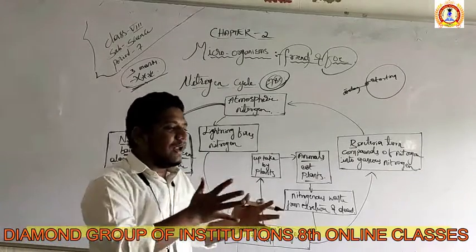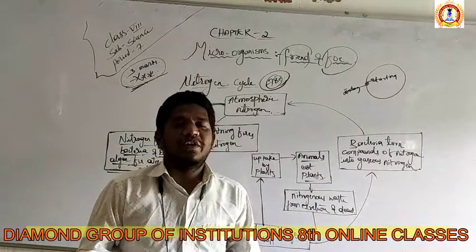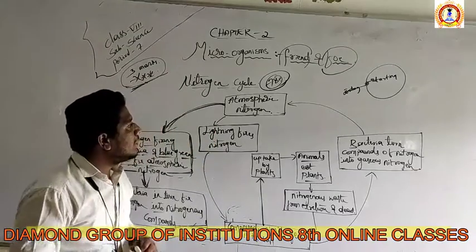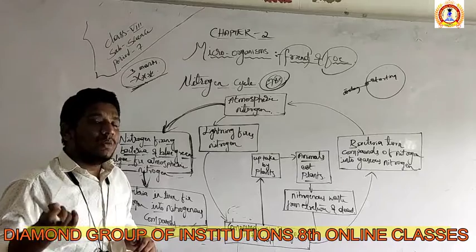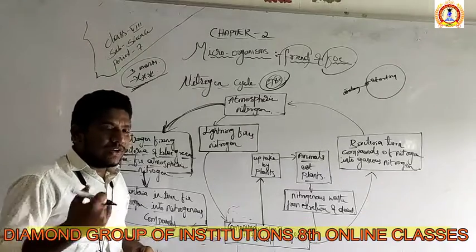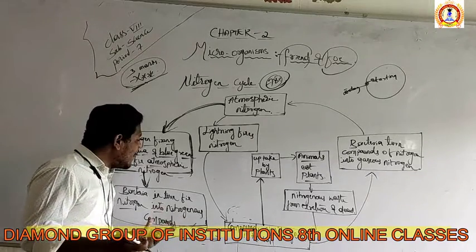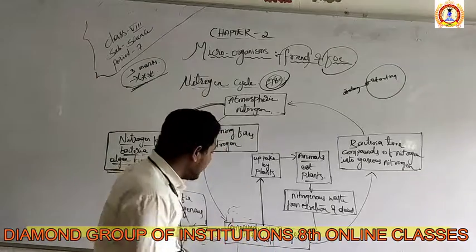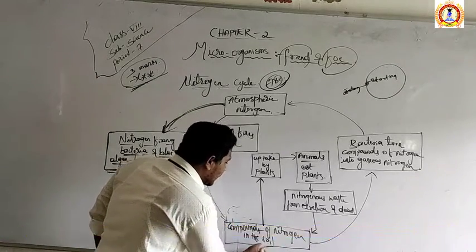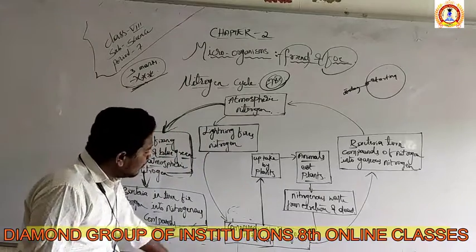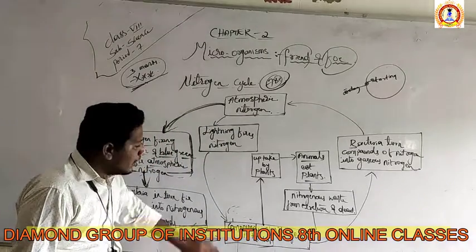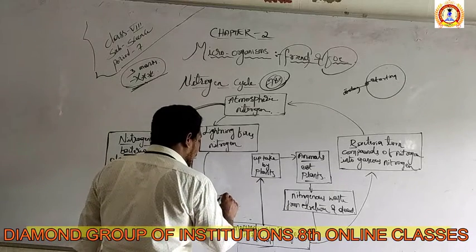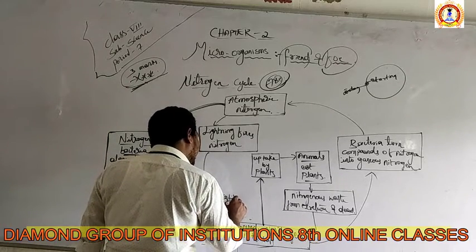Compounds means a single nitrogen is converted into many different compounds, which are useful for the fertility of the soil. Which soil is called fertile soil? The soil which is rich in nitrogen is called fertile soil. Now these nitrogenous compounds again come to the soil. Means this soil now has nitrogen. Can we call this soil a fertile soil? Yes, we can. It is fertile soil.